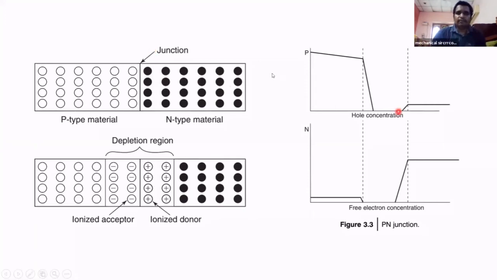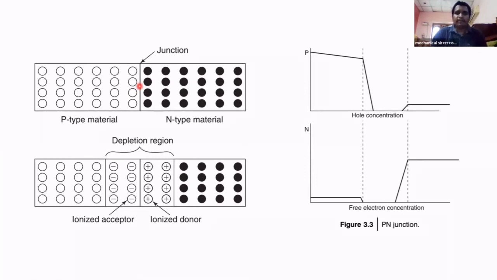Here hole concentration is high on the left side and electron concentration is high on the right side. See this, at the junction, the holes from the p-type material are moving towards n-type material, and the electrons in the n-type material are moving towards p-type material.